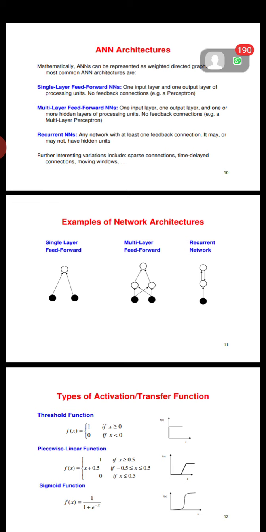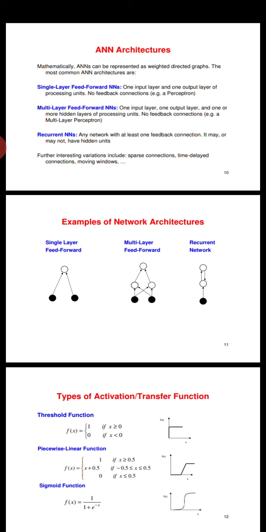Here you can see the different examples of network architectures. In a single layer feed forward network, you can say that there are two input nodes. You can see here the dark bubbles are the input layer, and one single bubble is the output layer. So these input nodes are connected to the output layer, which is called the single layer feed forward network. Now the second is multi-layer feed forward network. It has one hidden unit. Firstly input layer is connected to the hidden layer, and hidden layer is connected to the output layer.